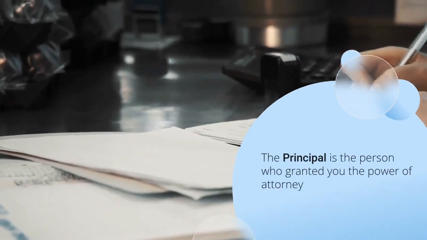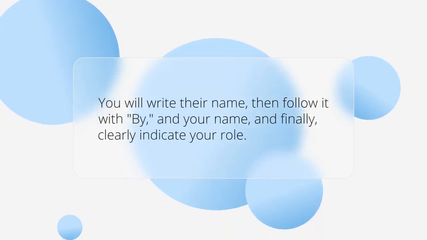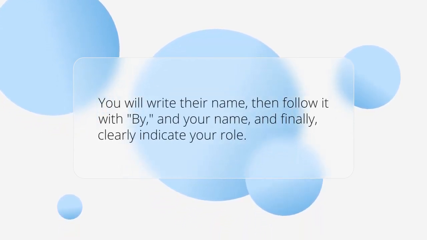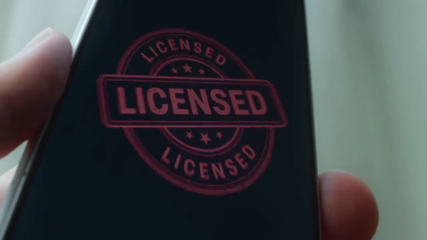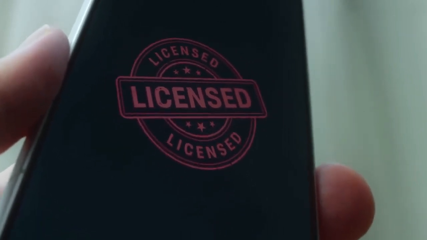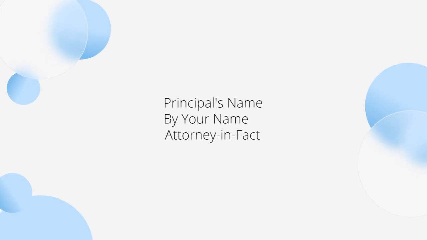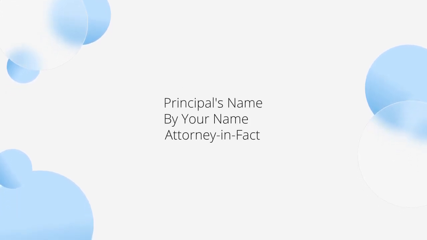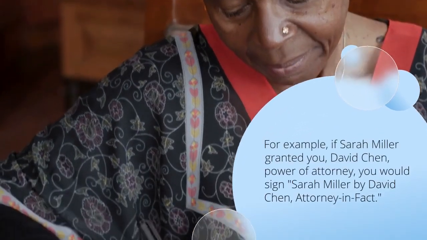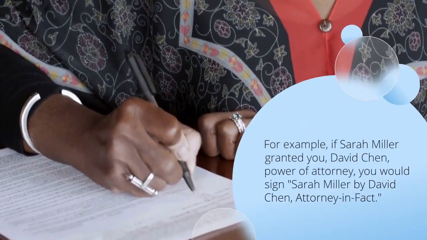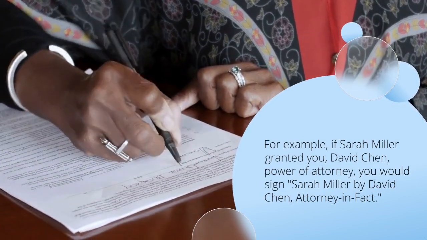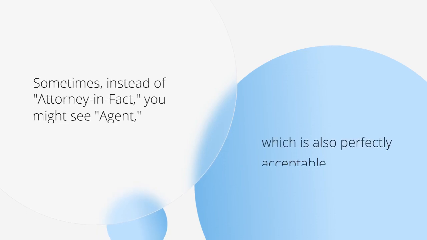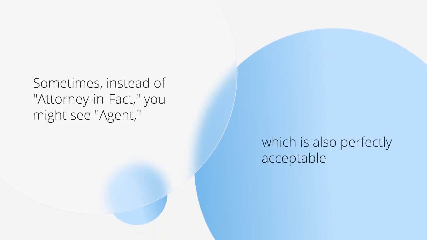The principal is the person who granted you the power of attorney. You will write their name, then follow it with "by" and your name, and finally, clearly indicate your role. So, the widely accepted and legally sound format generally looks like this: principal's name, by, your name, attorney in fact. For example, if Sarah Miller granted you, David Chen, power of attorney, you would sign Sarah Miller by David Chen, attorney in fact. Sometimes, instead of attorney in fact, you might see agent, which is also perfectly acceptable, resulting in a signature like Sarah Miller by David Chen, agent.